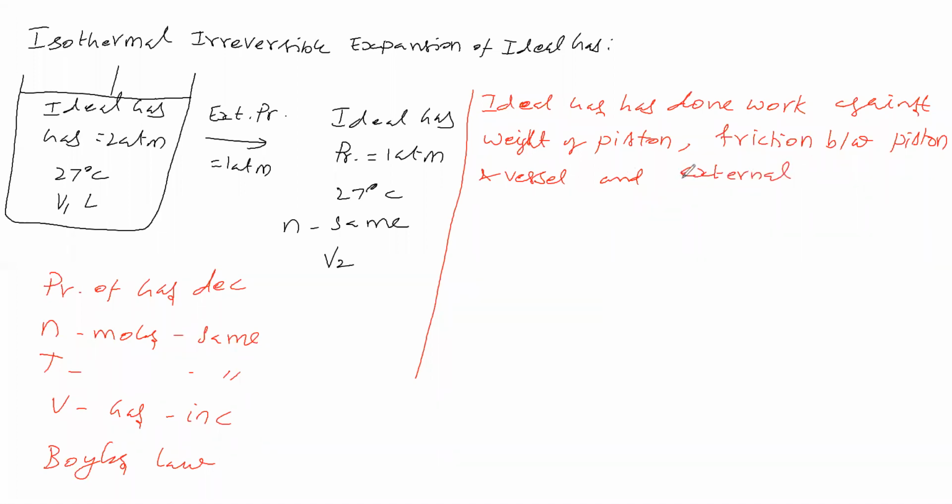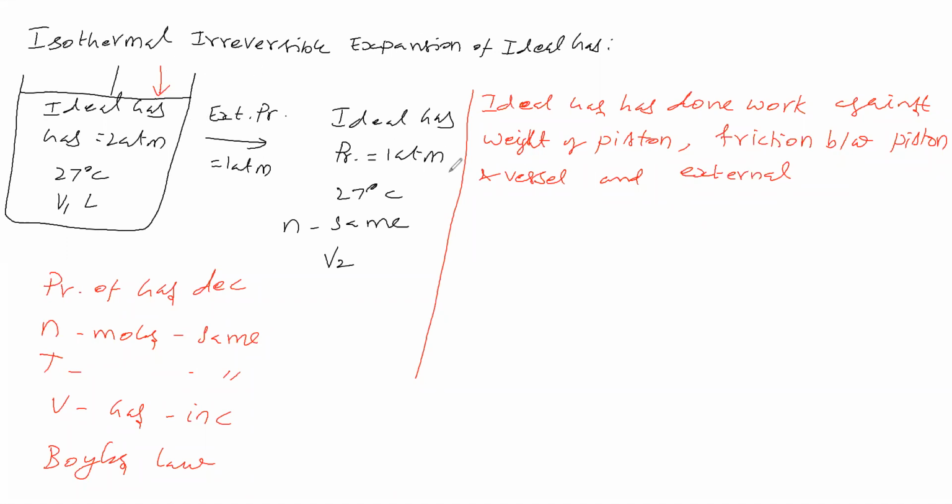Again, external pressure. The external pressure is pushing the piston down, and due to the weight the piston is going down, isn't it? Therefore, this ideal gas should go for expansion, that is, the ideal gas should do work against the weight of the piston, against friction between the piston and this vessel, and against this external.